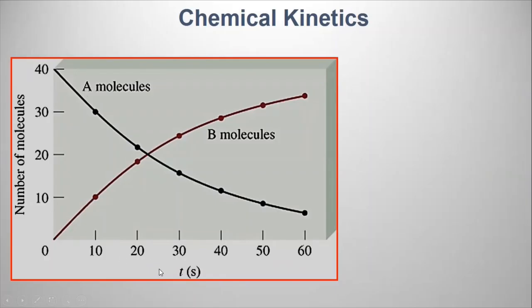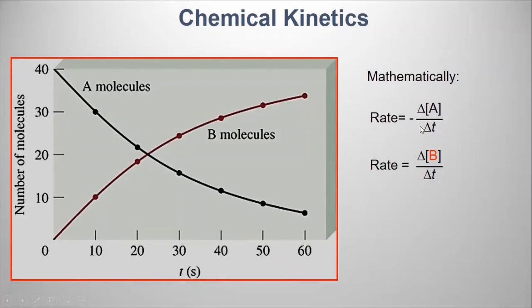Concentration versus time. You need to get the rate. The rate is the change in concentration over time. Why is there a negative for the reactant and a positive for the product? Because the reactant is disappearing. The reactant is decreasing in concentration. So your rate has to equal negative the change in concentration over time.